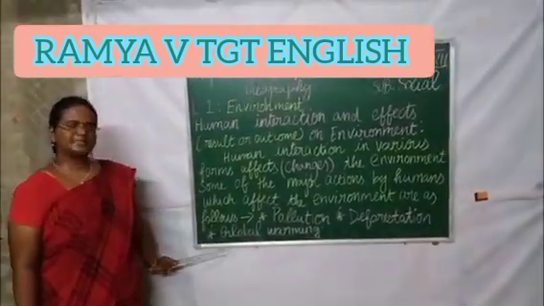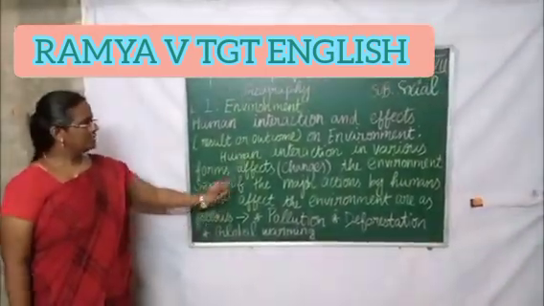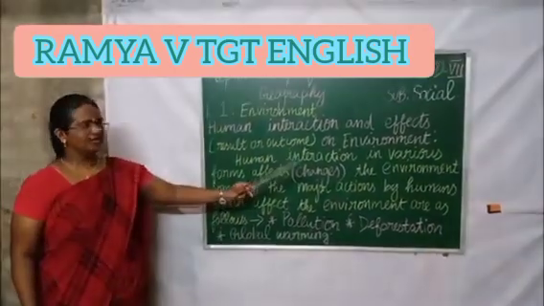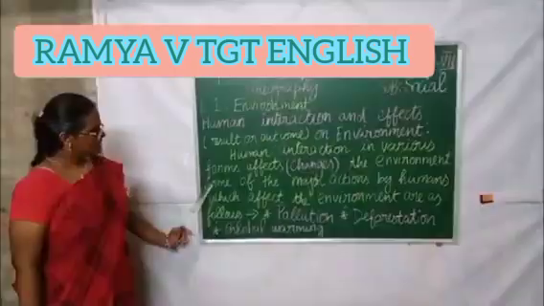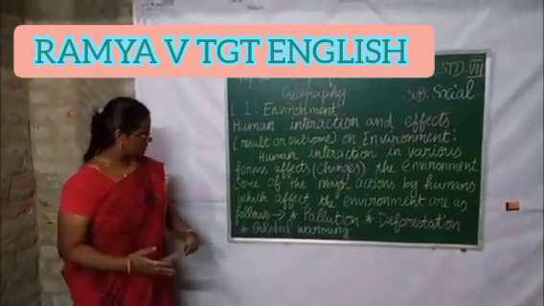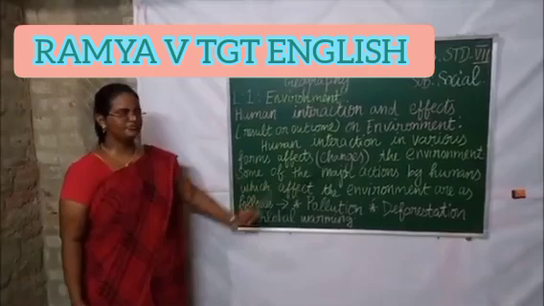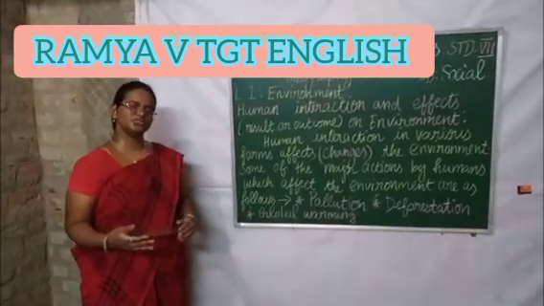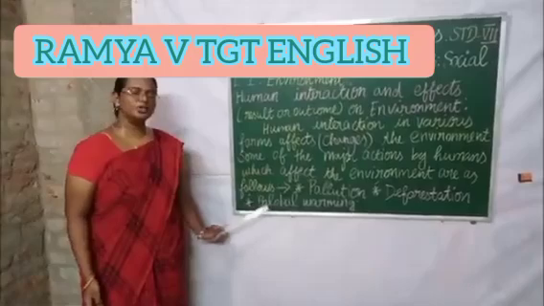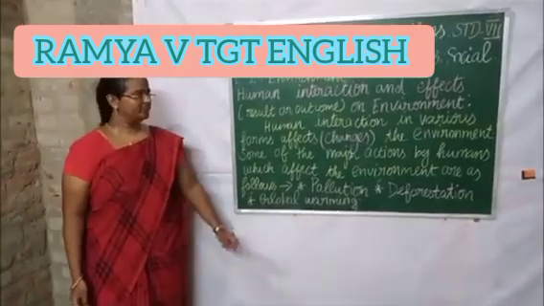So let me explain this paragraph. Human interactions in various forms affect the environment, and some of the major actions by humans which affect the environment are as follows, like pollution, deforestation and global warming.